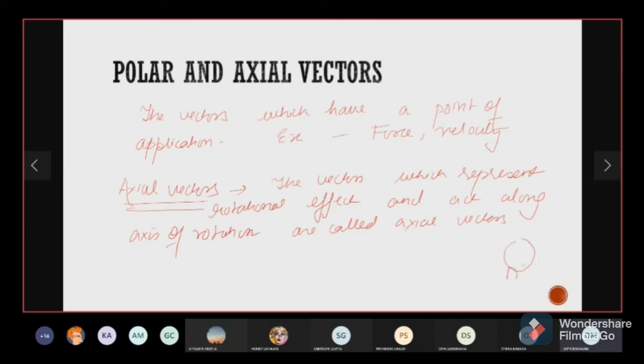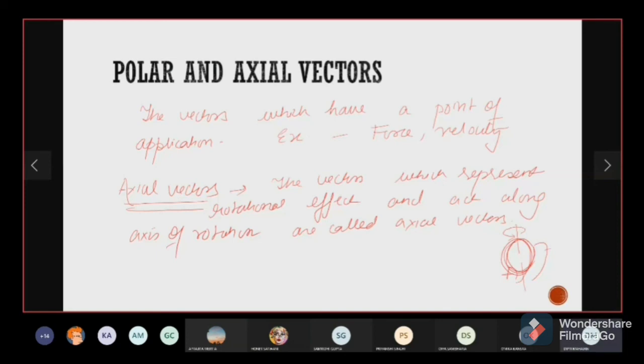You put your thumb here and your index finger here, and then you rotate it. This vector, which denotes the effect of rotation, you are applying two equal and opposite forces on the bottle cap, which is causing it to rotate. So this vector would be a classic example of an axial vector.